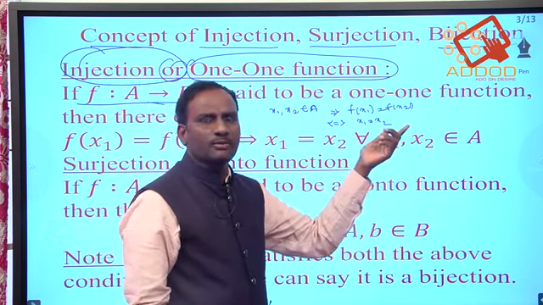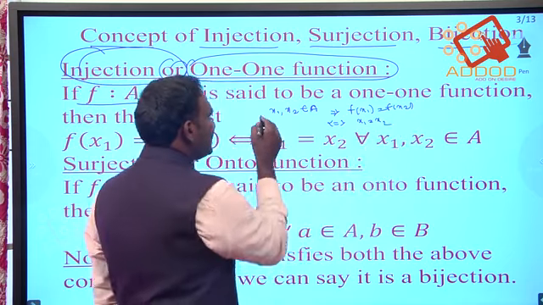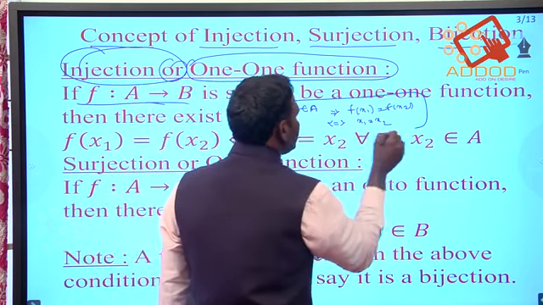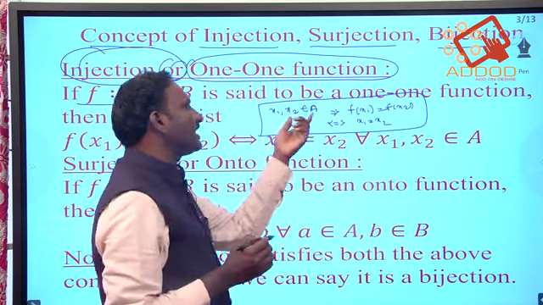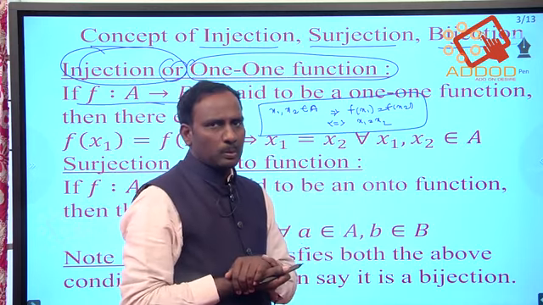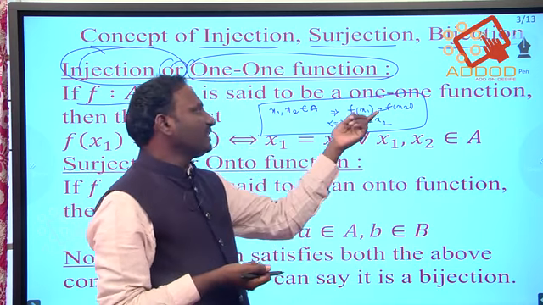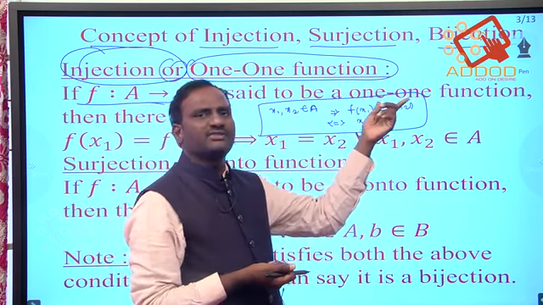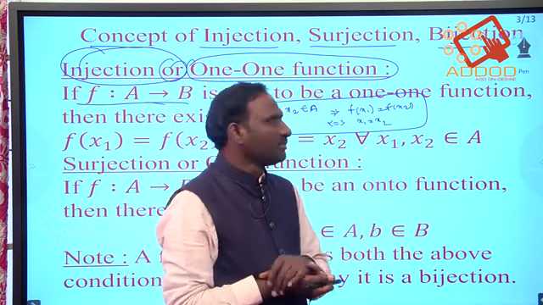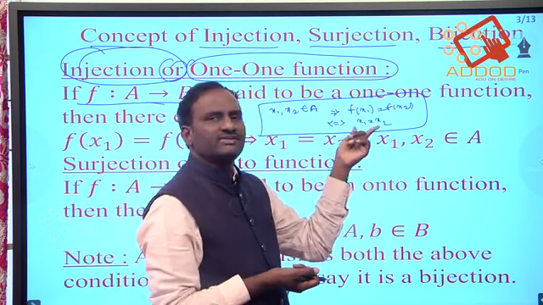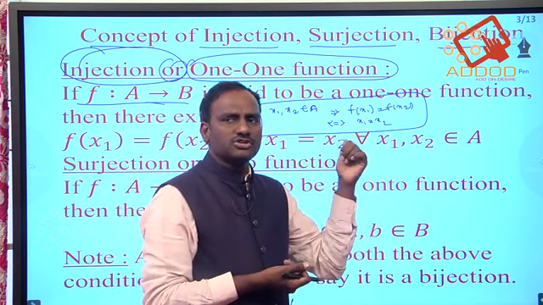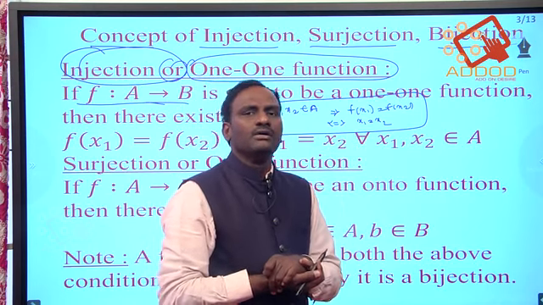If the functions are same, obviously the elements are same. That is nothing but x1, x2 belong to A. Here two elements are different from our domain set. So here function is mapping: f of x1 is equal to f of x2 if and only if x1 is equal to x2. This is the most important definition in functions.